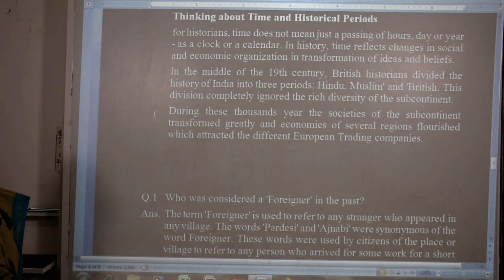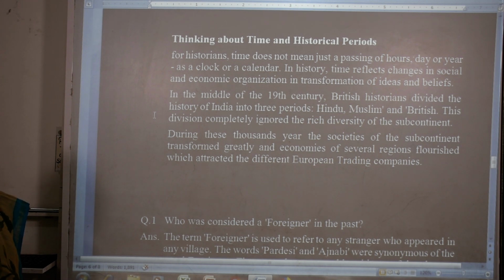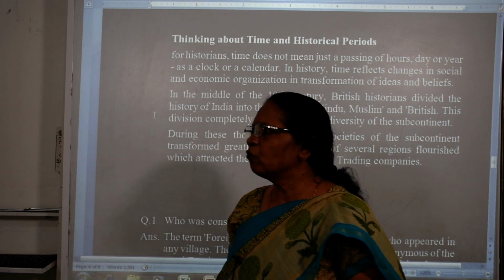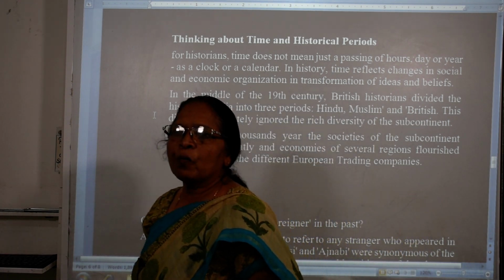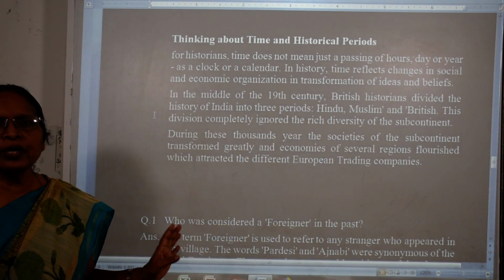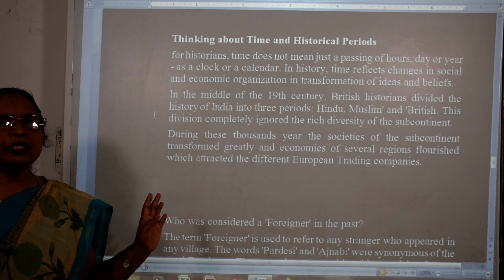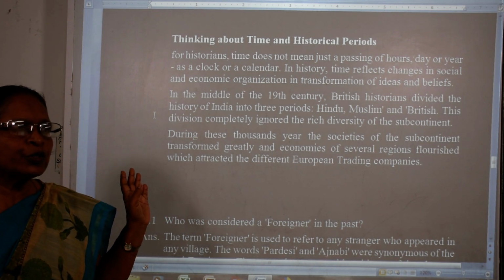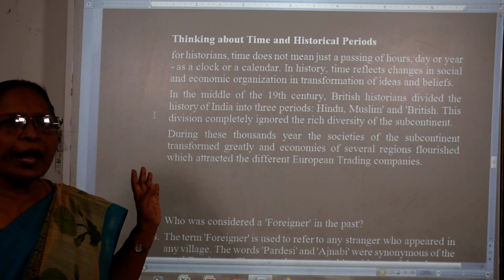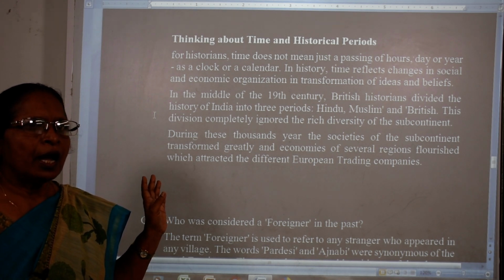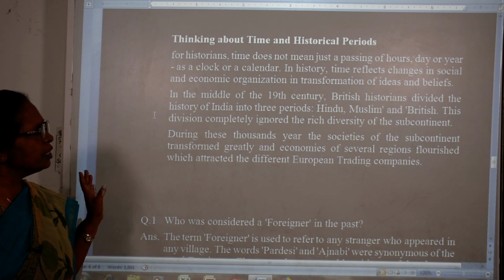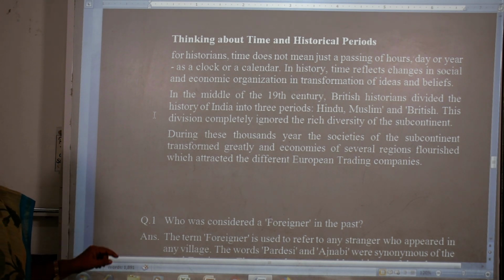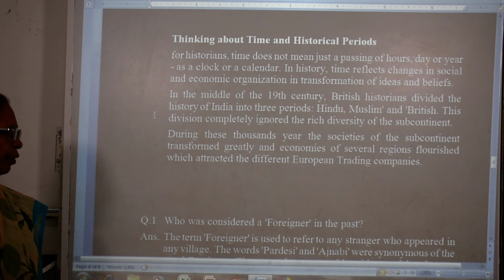So now children, I am sure you have understood this chapter, and I will give you the most important words. What is the meaning of cartographer? Cartographer means one who makes maps. A manuscript is something written by hand. Give more importance to the certain words that are given in the books.